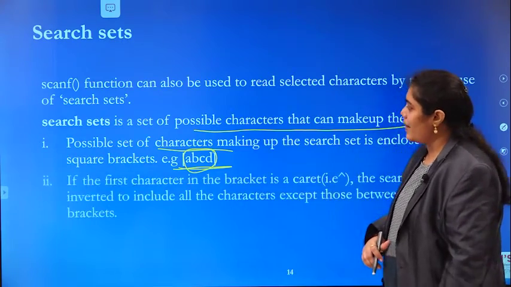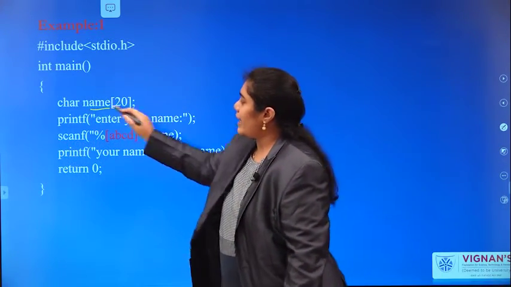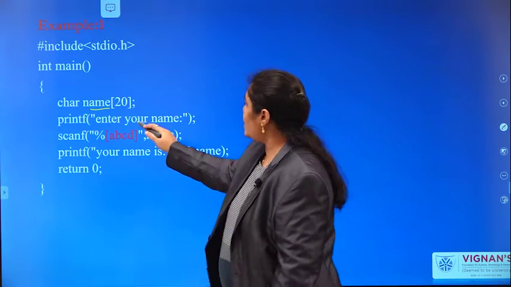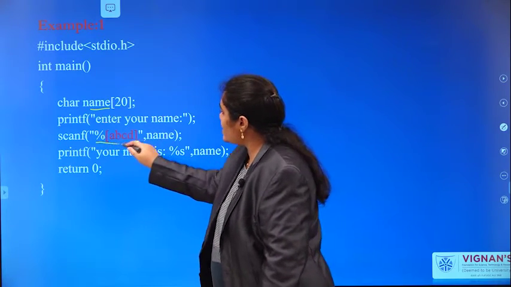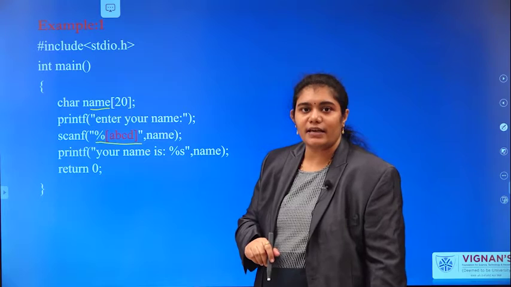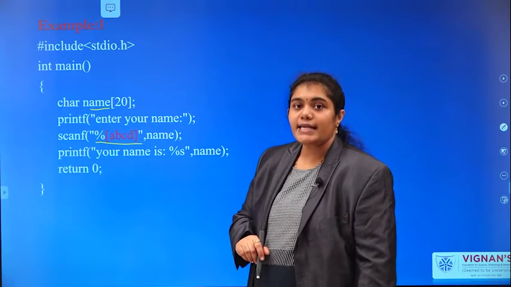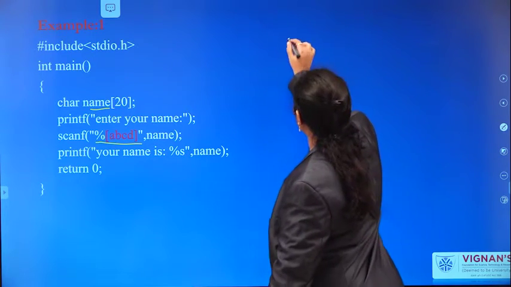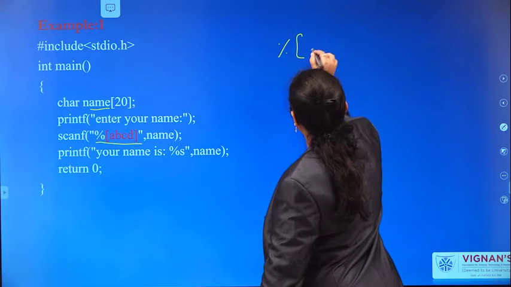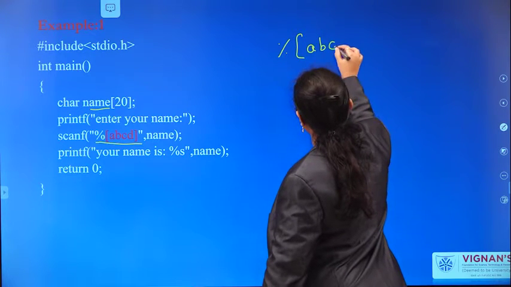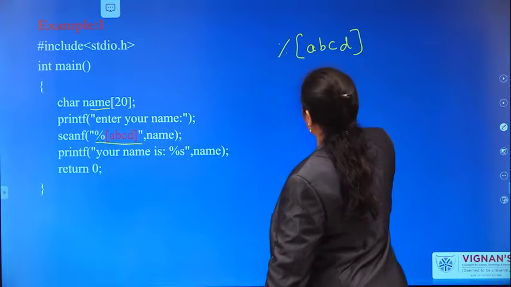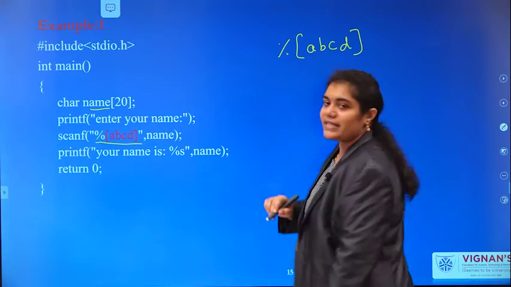Let us see an example. A character array, name, enter your name. So here what is my search set? A, B, C, D. The format is percentage, square brackets, A, B, C, D.